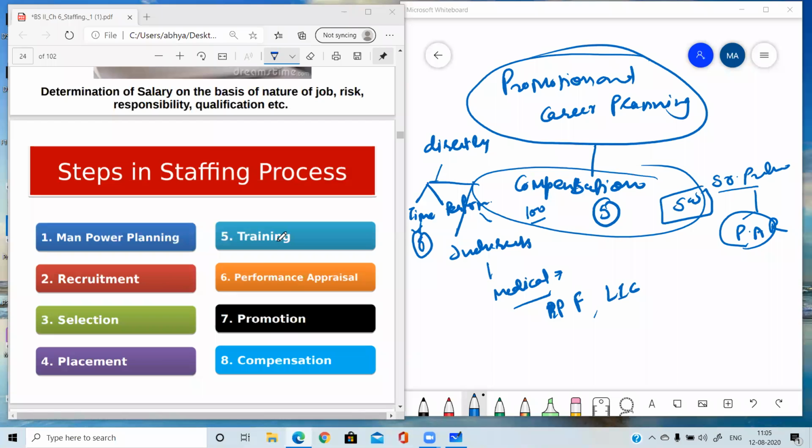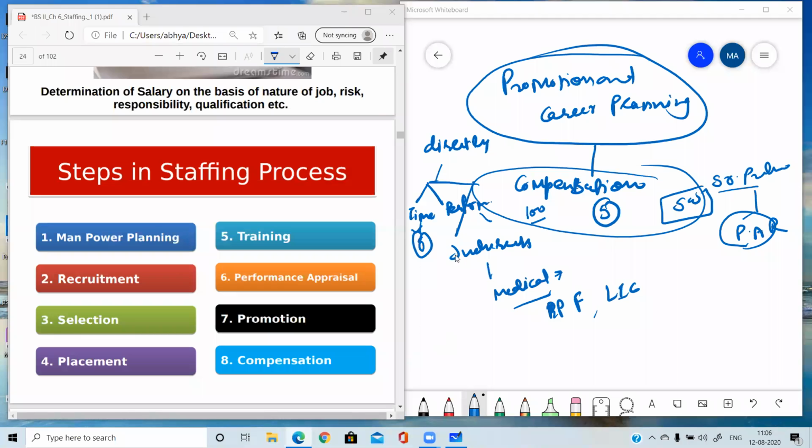Training and development. Training means increasing the skills and abilities of the employees, and development is for the overall development of the employees. Performance appraisal means getting the performance report of the employees, how they have performed in the given time period, what are their grades. Promotion means putting the employees at a higher level position, and this promotion is based on their performance appraisal report. Then compensation. Compensation means deciding and giving them salaries, wages, bonuses, etc.